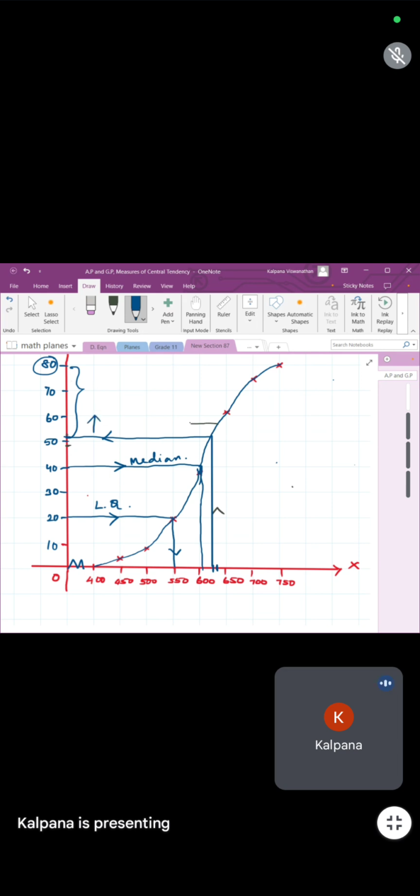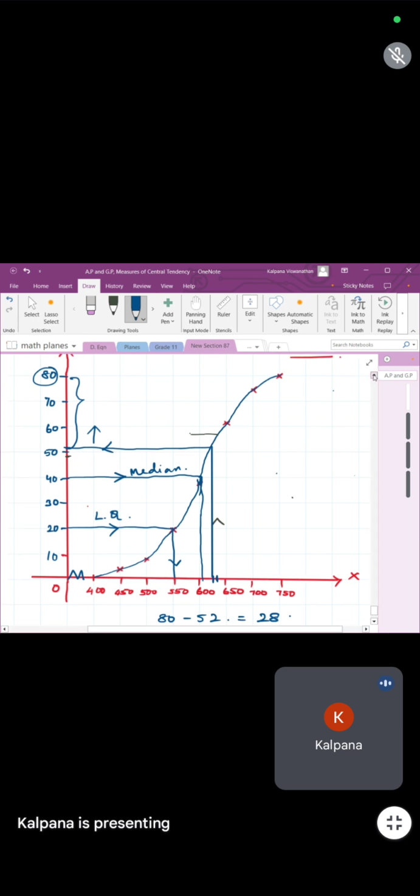So 80 minus 52, or 80 minus 50. Somebody got 49, so 80 minus 49. The actual answer was 50. I got 52, so I'm writing 80 minus 52, which is 28. The accurate answer is 50, so two values up or down is accepted. So 28 is the answer.